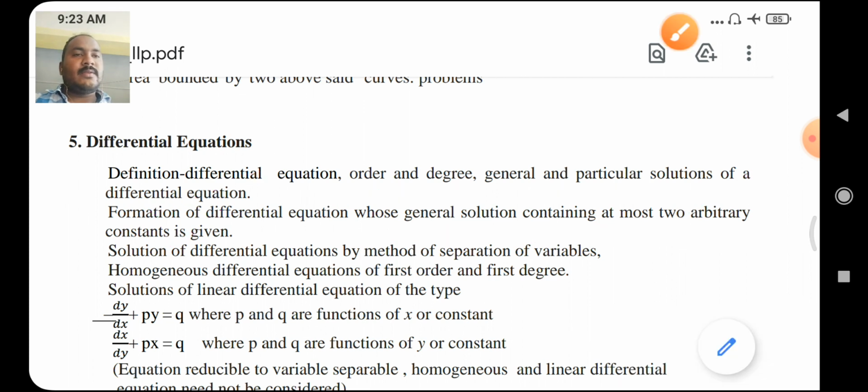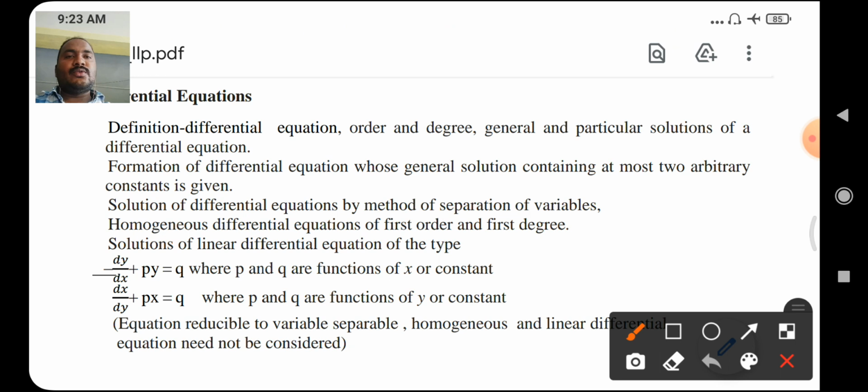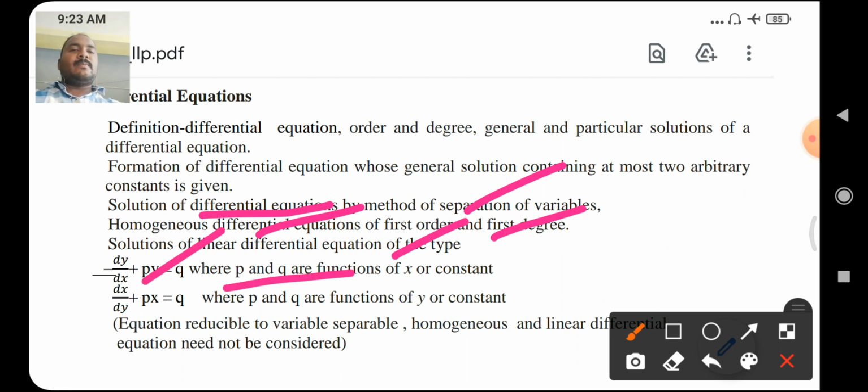And one more important concept, solution of differential equation by method of separation of variables, homogeneous differential equation of first order and first degree, solutions of linear differential equation of the type dy by dx plus py is equal to q, where p and q are functions of x or constants.